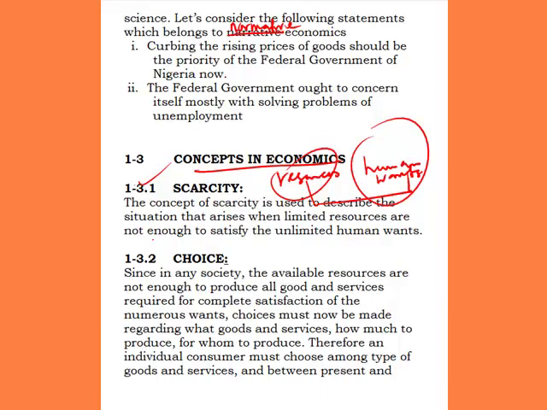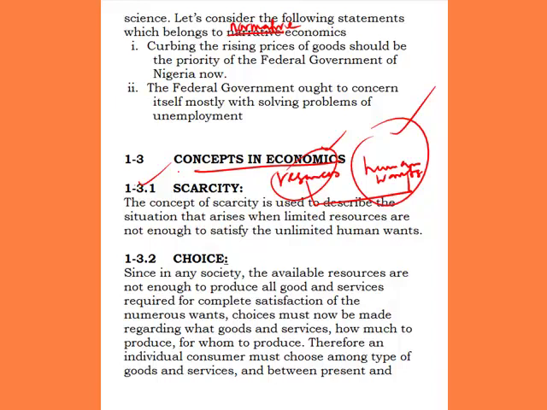Scarcity is used to describe the situation that arises when the limited resources, I mean the factors of production, are not enough to cater for the human wants. If this situation arises, when the resources are not enough to satisfy human wants, we say we are having a scarcity. So what we are doing in economics mostly is scarcity. We are trying to provide solutions to the problem of scarcity. So the focus of economics mostly is scarcity. That is why we say the scarcity definition as provided by Lionel Robbins is the most acceptable definition in the present day.